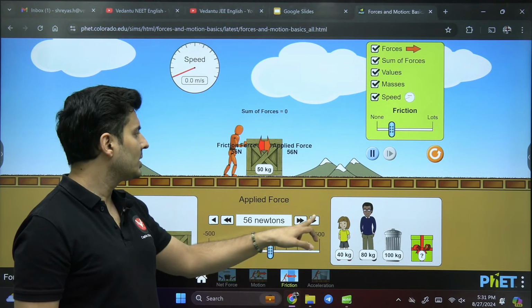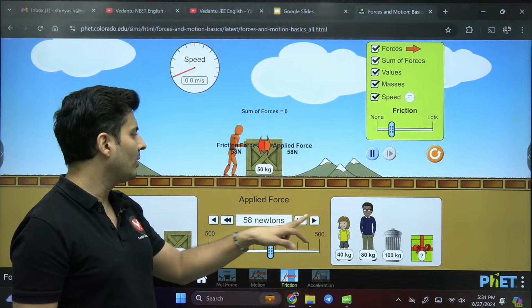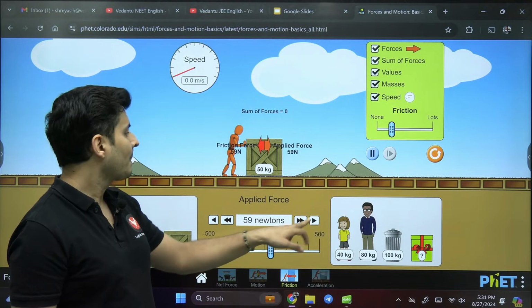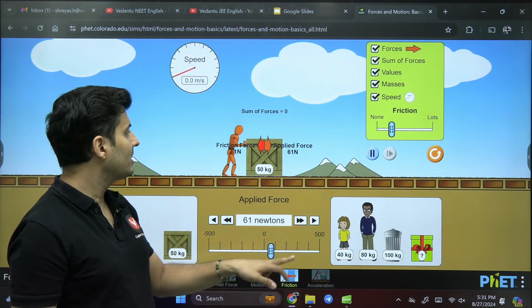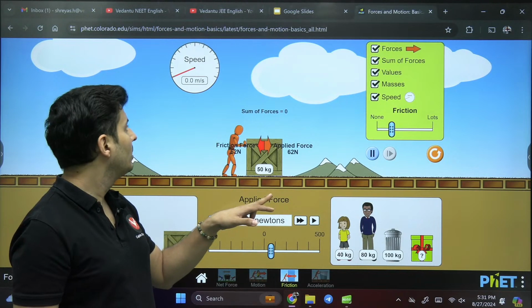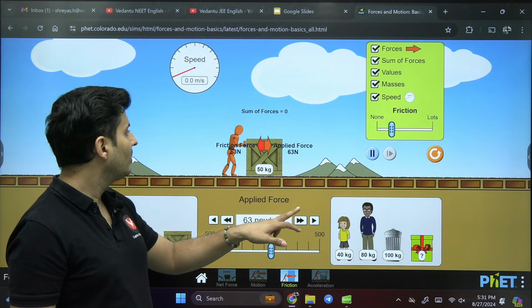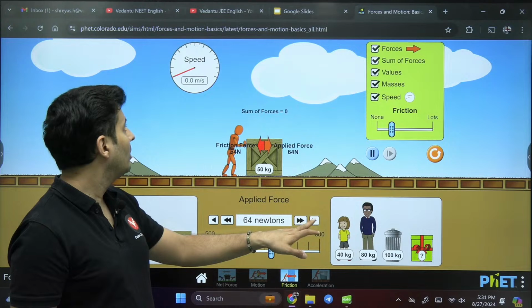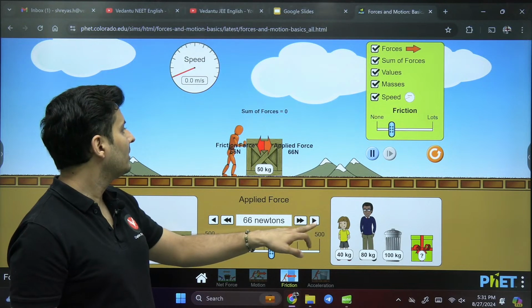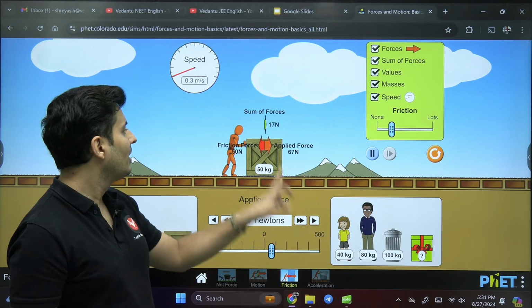Okay, 56, not yet moving, 57, not yet moving, 58, not yet moving, 59, not yet moving. Okay, 60, not yet moving, 61, not yet moving, 62, not yet moving, 63, wow, not yet moving. Okay, a lot of force is needed, looks like it. 66, not yet moving, 67, oh, started moving.